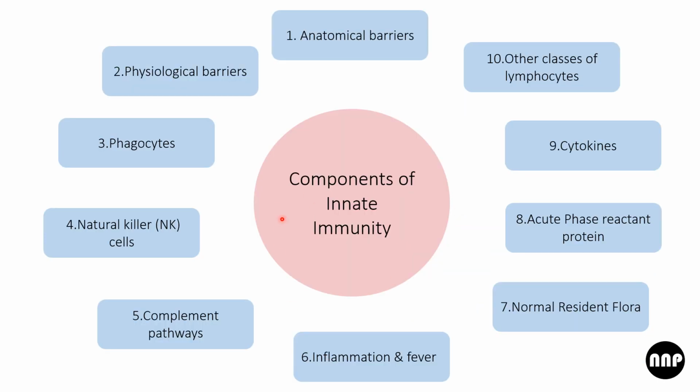Coming to the components, the most important aspect of the video is the component of innate immunity. So how the innate immunity is provided is by anatomical barriers, physiological barriers, phagocytes, natural killer cells, complement pathways, inflammation and fever, normal resident flora, acute phase reactant proteins, APRs, cytokines, and other classes of lymphocytes.